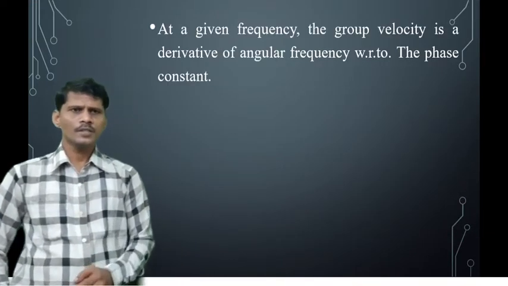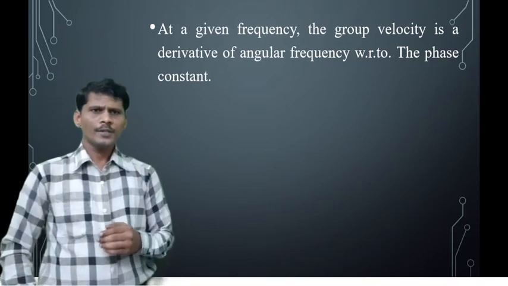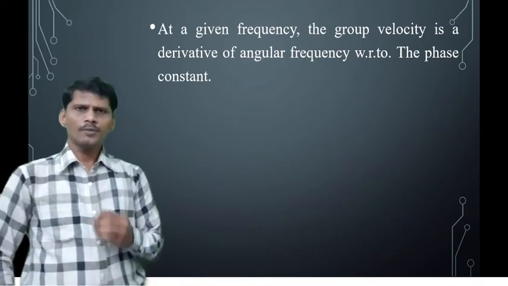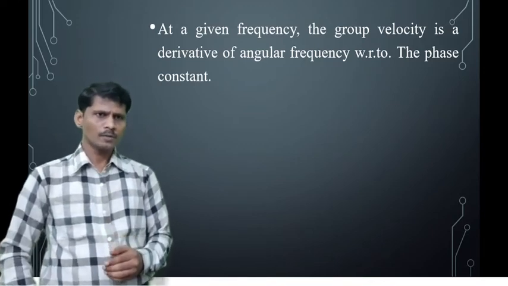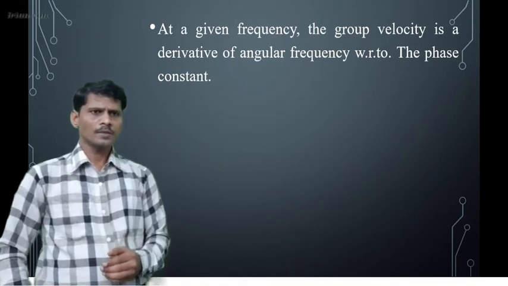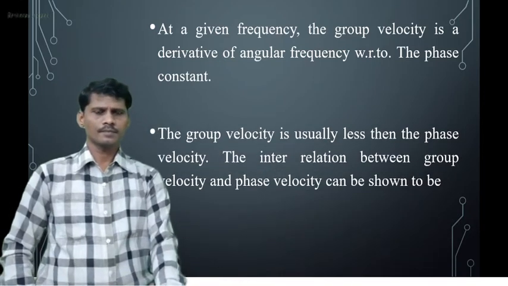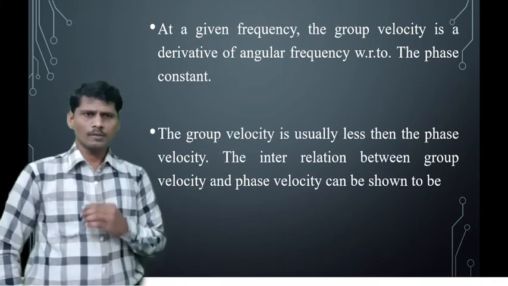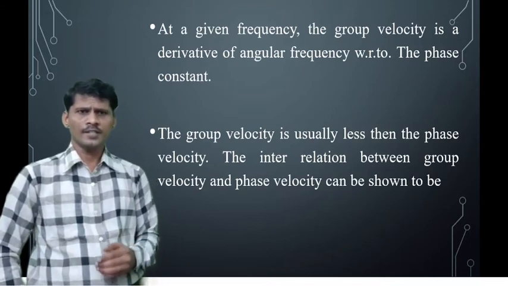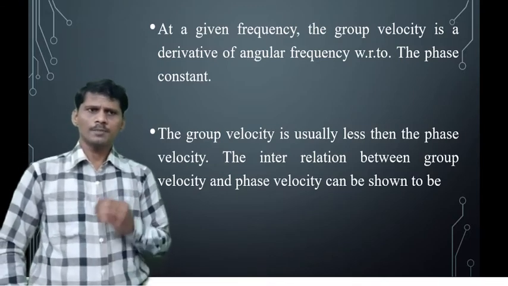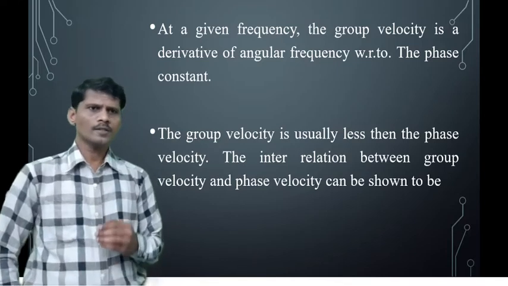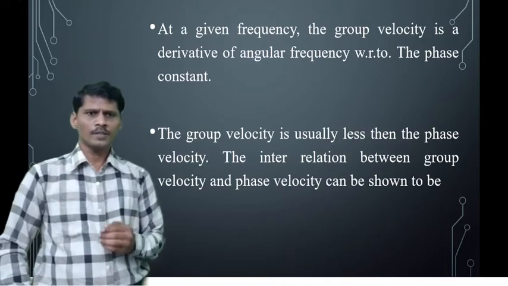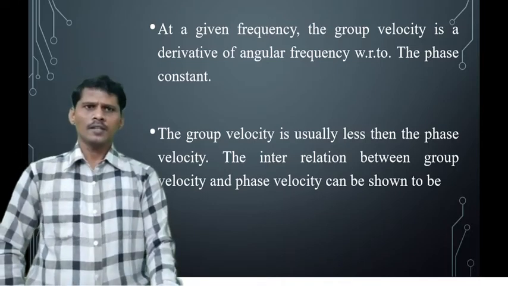At a given frequency, the group velocity is the derivative of the angular frequency with respect to the phase constant. Once again, at a given frequency, the group velocity is the derivative of the angular frequency with respect to the phase constant. The group velocity is usually less than the phase velocity. The interrelationship between group velocity and phase velocity can be shown below.